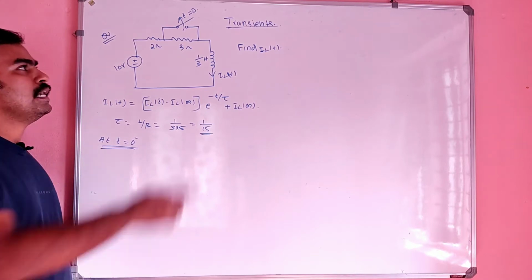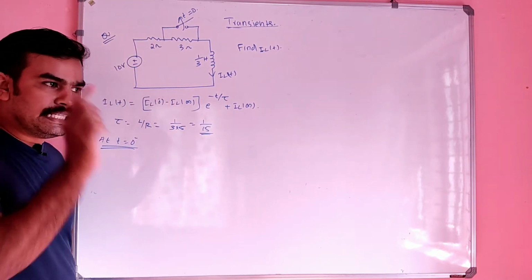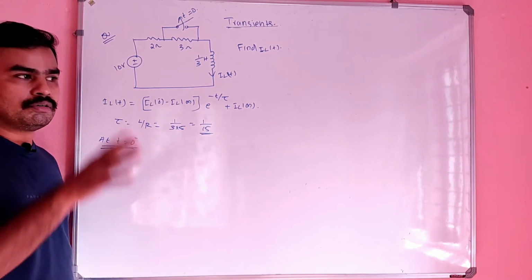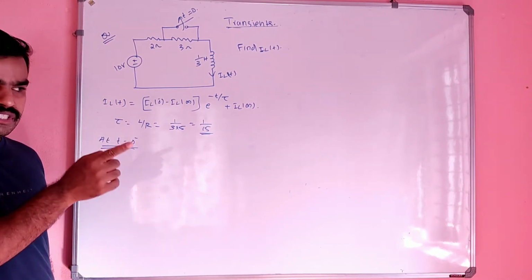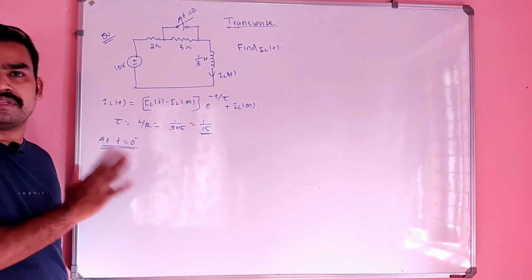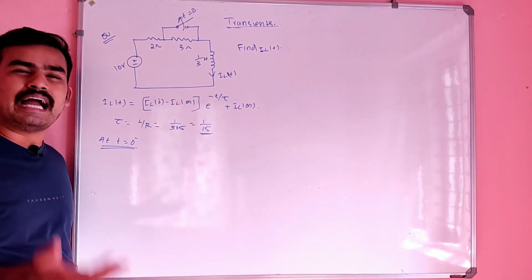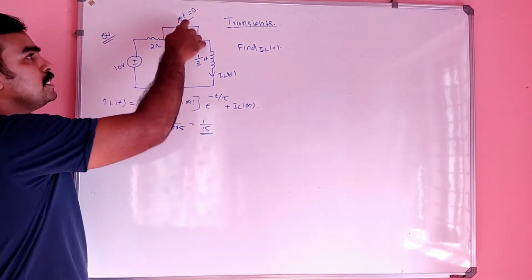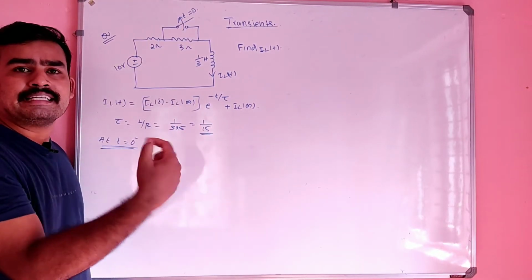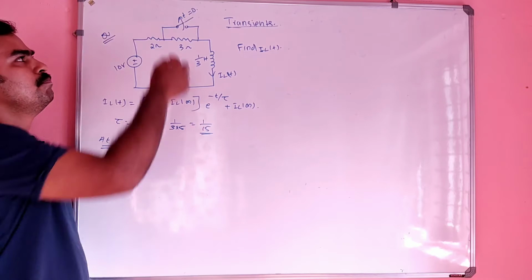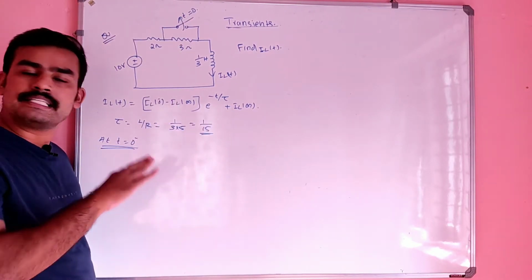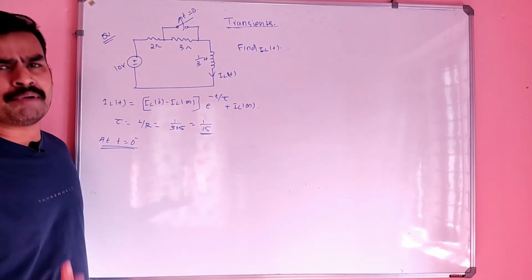At t is equal to 0 means we changed the condition of switch, that means transients happened, but just before that is called t is equal to 0 minus, that is the steady state condition. At t is equal to 0 only the interruption occurred in the circuit. So before t is equal to 0 is considered to be t is equal to 0 minus, that is nothing but the steady state condition or stable condition.